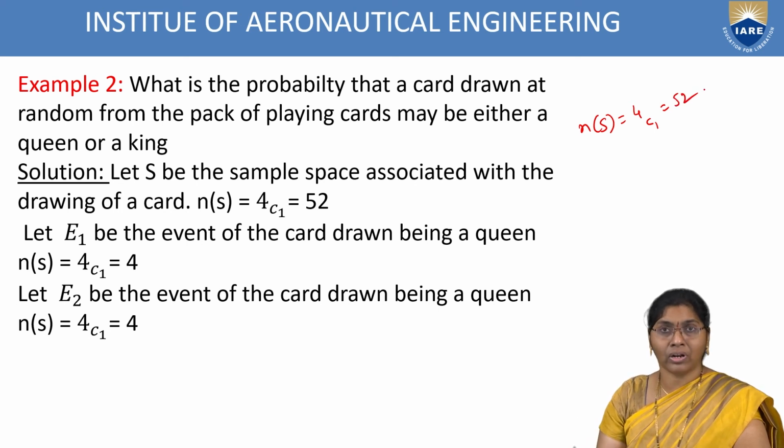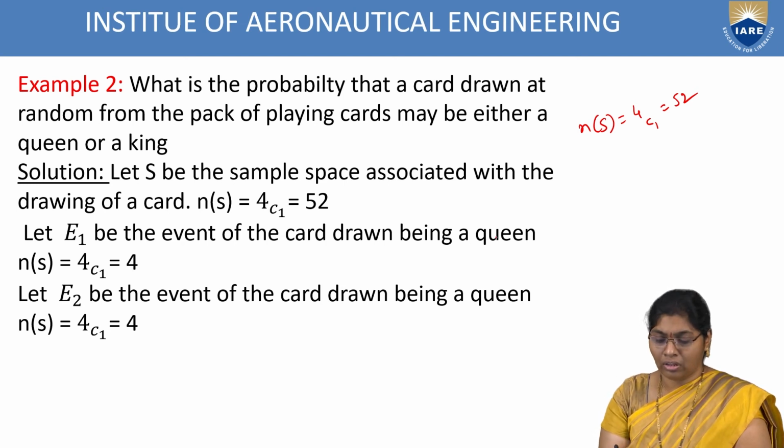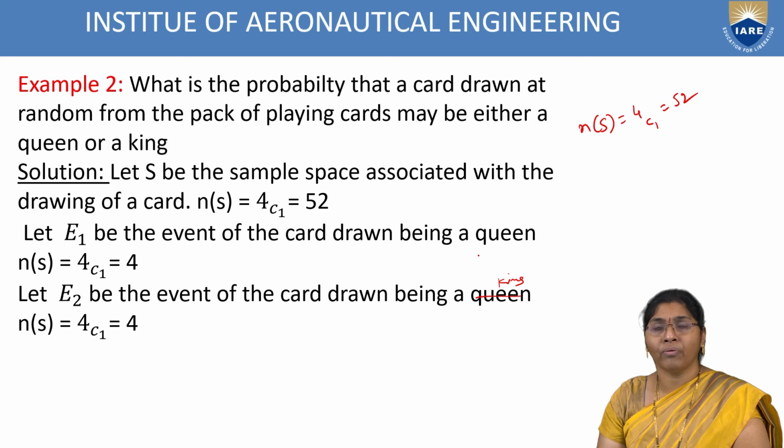And another one. We are choosing either a single queen or a king. This is queen and this is king. Queen, how many are there? Total 4. Out of 52, 4 queens are there. And out of 52, 4 kings are there.